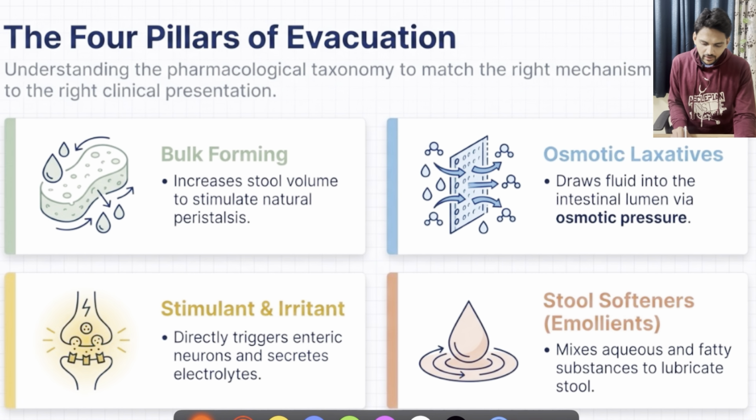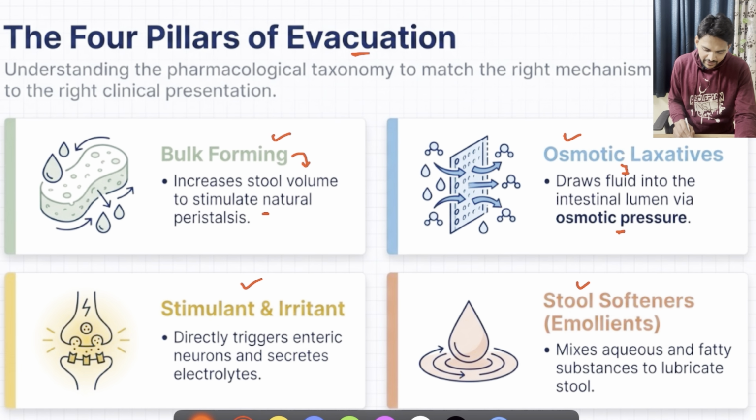First of all, for helping out in evacuation, we have mainly 4 classes of medications. That is bulk forming agents, osmotic laxatives, stimulant and irritant laxatives, as well as stool softeners. As the name indicates, bulk forming agents will increase the stool volume to stimulate natural peristalsis. The osmotic laxatives will draw fluid into the intestinal lumen via osmotic pressure, thus helping in the evacuation.